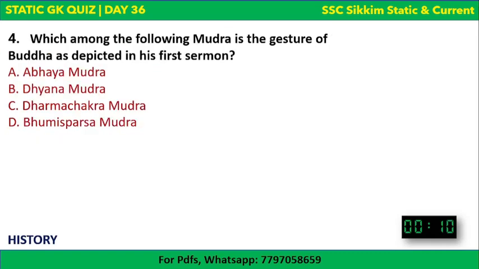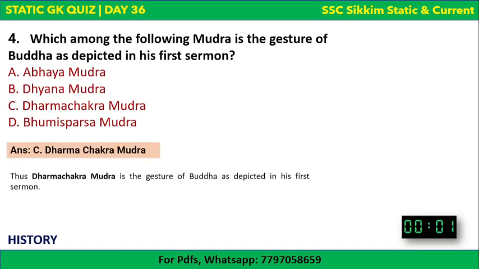Next, which among the following mudra is the gesture of Buddha as depicted in his first sermon? Okay, mudra meaning meditative posture. The options are there, and your time begins now. Buddha's gesture as depicted in his first sermon: Abhay Mudra, Dhyana Mudra, Dharmachakra Mudra, or Bhumisparsa Mudra? The correct answer is Dharmachakra Mudra. Okay, it was the Buddha's gesture as depicted in his first sermon. Can anyone write where did Buddha give his first sermon?